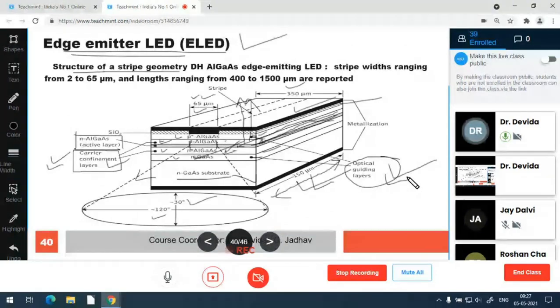So this is the difference we have to keep in mind in the edge emitter LED. In an edge emitter LED, the layers near the active layer are transparent and optically guiding layers. They carry the photon edge-wise to emit and avoid reabsorption in the active region. This question is there in the 8th or 9th assignment, so you have to remember this.